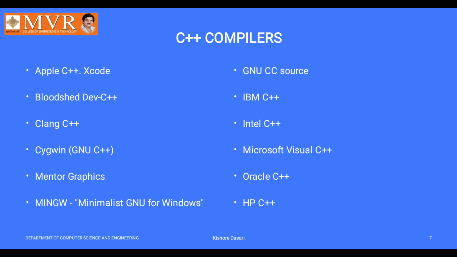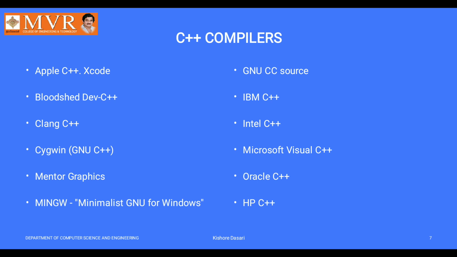We have so many compilers. Different types of compilers are developed by different companies. Apple developed Xcode for C++. IBM C++ was developed. Intel C++ was developed by the Intel company.